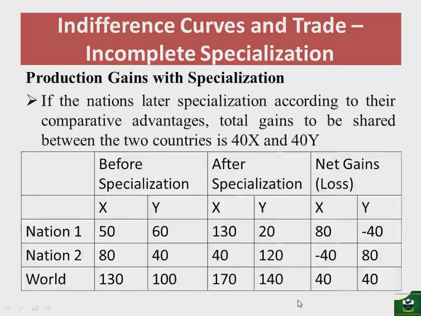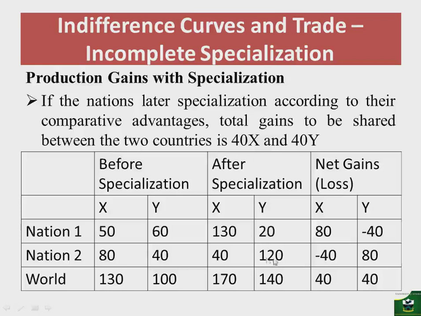So this is what we noted earlier on, that with the specialization, the nation will gain, the world will gain 40 of x and 40 of y. And we looked at this table when we just started looking at the gains from specialization and from trade. So when the nations now are specializing, the production of x increases to 130 in nation 1, and the y reduces to 20 in nation 1, because y is a commodity of comparative disadvantage in nation 1.